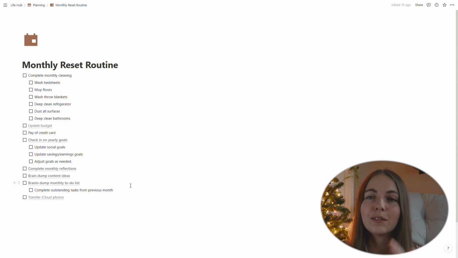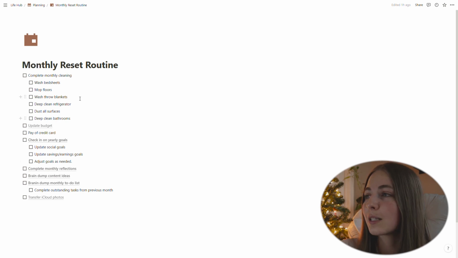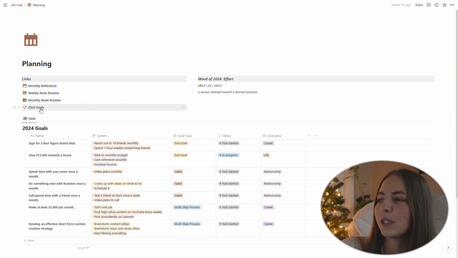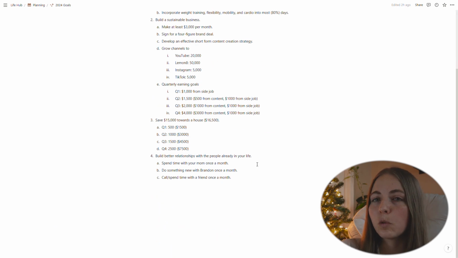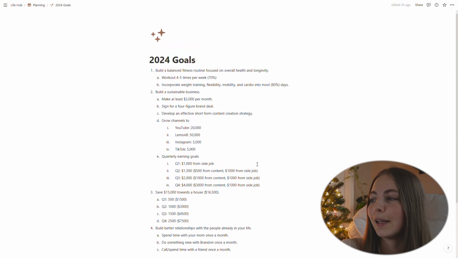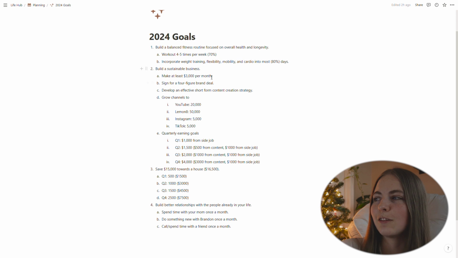I worked through this with you guys in a recent video, and I'm really happy with the way that it turned out and my strategy towards monthly resets. And then we have my 2024 goals. This is basically what is listed in my database, but this is broken down and written out a little bit more, with specific earning goals and all of that kind of thing.